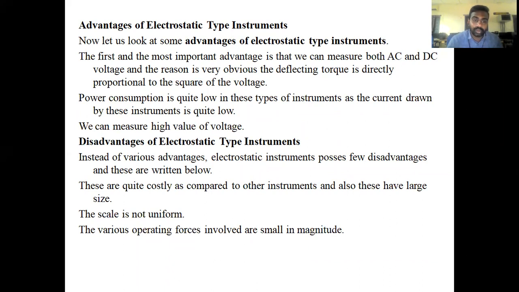And next most important thing is the operating forces. The operating forces will deviate with respect to small changes in magnitude. The initial magnitude of applied voltage is capital V, and a sudden change in magnitude is dV. This is a small change in magnitude. With respect to this small change, there used to be severe deviations in the working torque. So these are the advantages and disadvantages of electrostatic voltmeters.